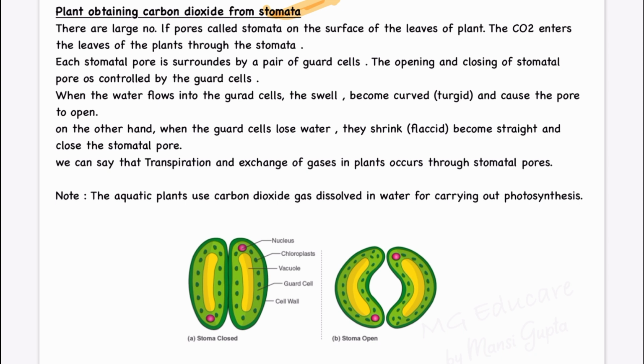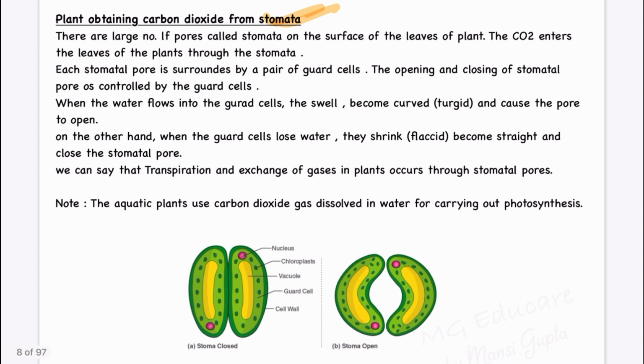Now, the second one is important, that is regarding the stomata. Okay. This is the last topic for today. Okay. How does the plant obtain carbon dioxide through the stomata? There are large numbers of pores called stomata on the surface of the leaf of the plant. The carbon dioxide enters the leaf of the plant through stomatal pores.